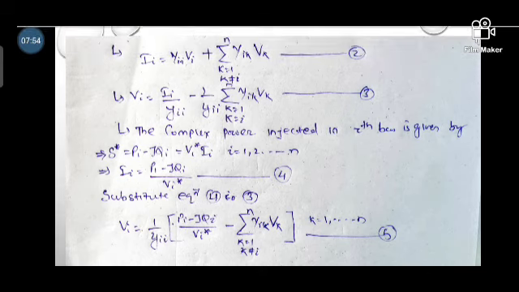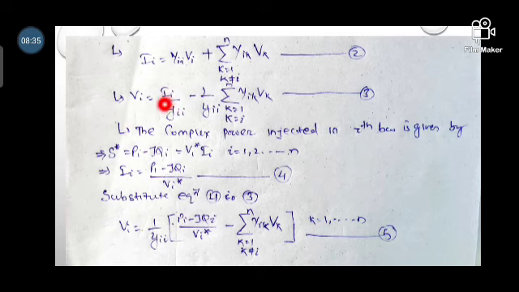And another thing, if you want to find Ii, then Pi minus jQi, or Si, is divided by Vi conjugate, and then you will get Ii. So Ii is equal to Pi minus jQi divided by Vi conjugate, and we have taken that as equation number 4. Now substitute equation number 4 in equation number 3, that means the ith current equation will be substituted here.